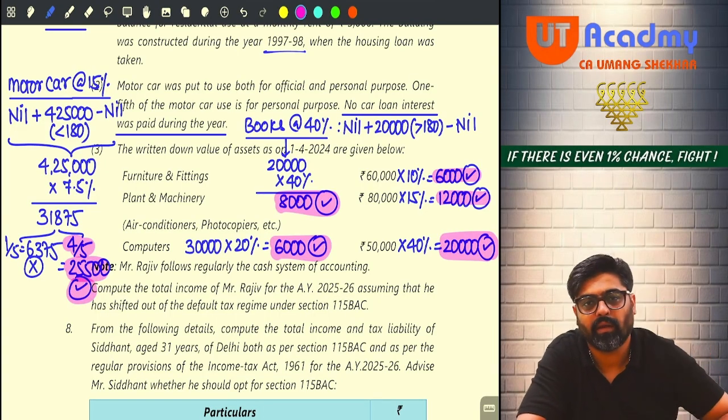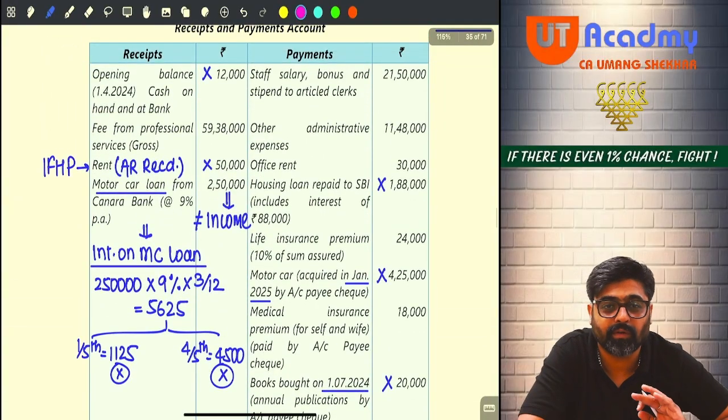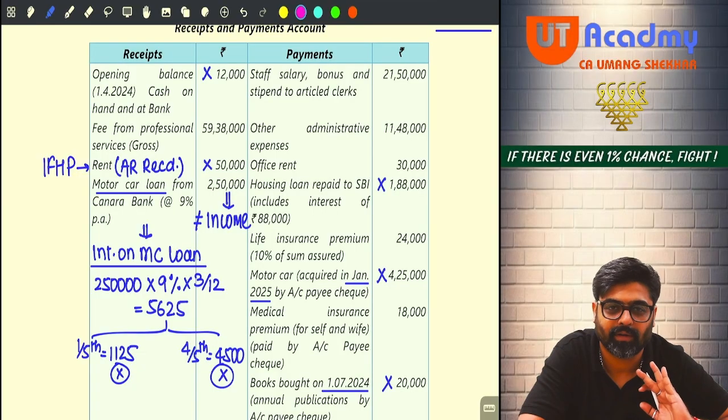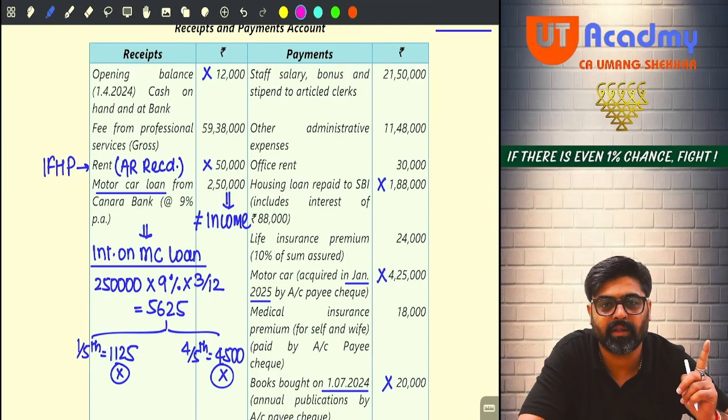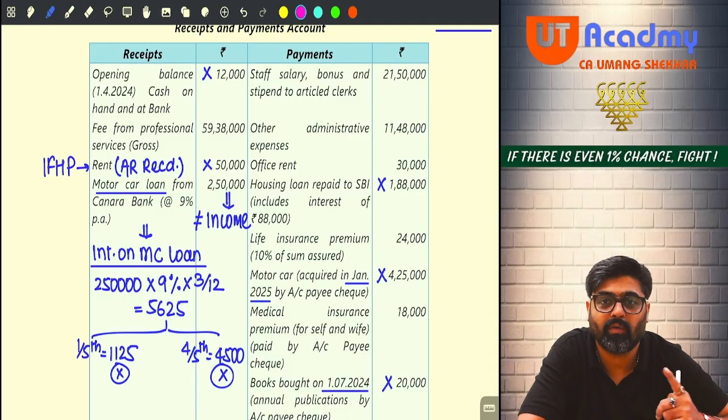Now wait. Now let's go to the receipt side. Out of the receipt side, opening you have to ignore. Two things you have already covered. One was covered under the head house property. Second thing is not an income only. That is a loan amount, 2,50,000. You have ignored that. Now what is remaining?